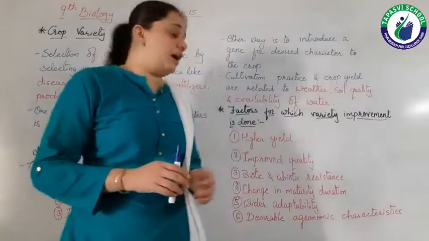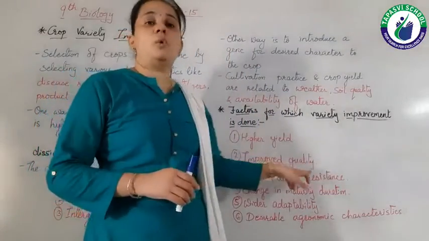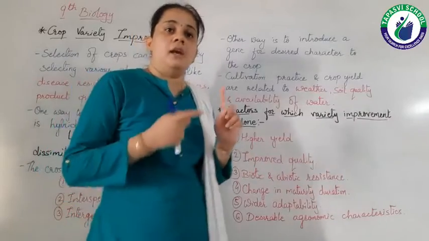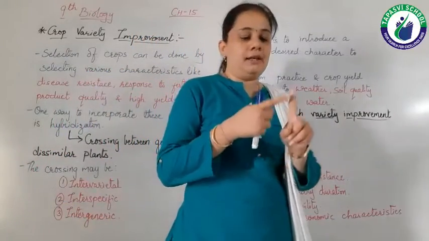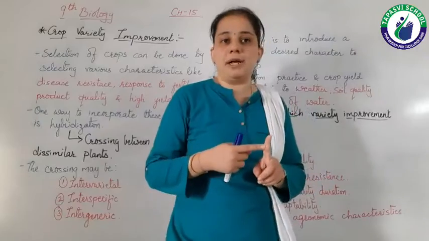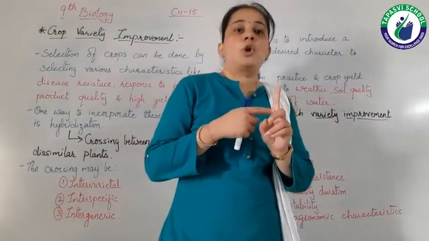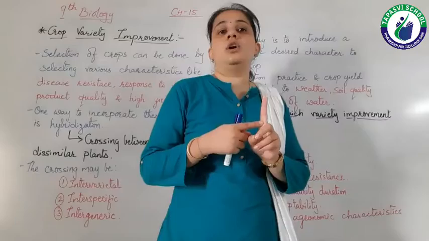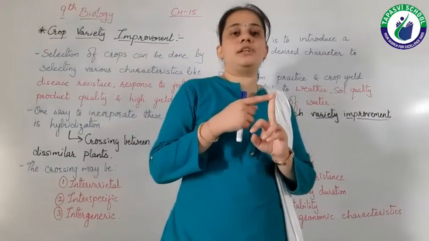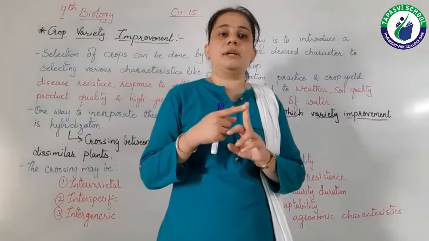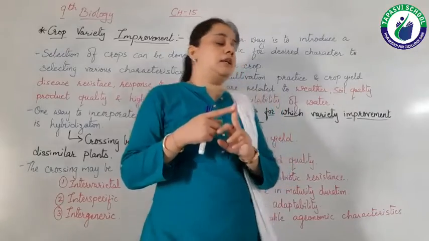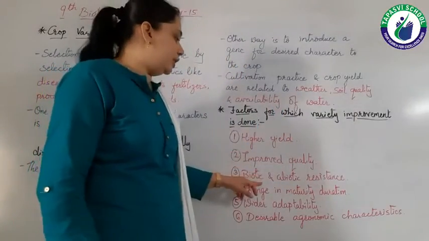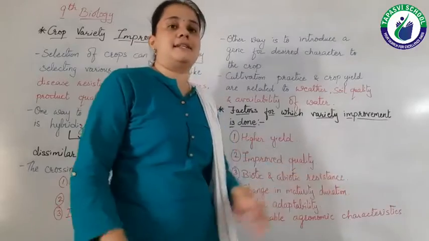Once again, baking quality in wheat, protein quality in pulses, oil quality in oil seeds, and preservation quality in vegetables and fruits.